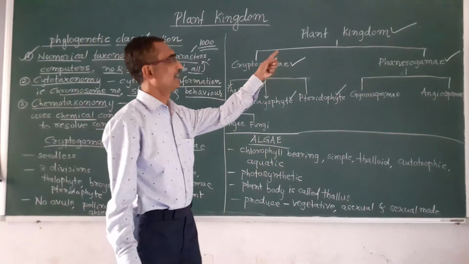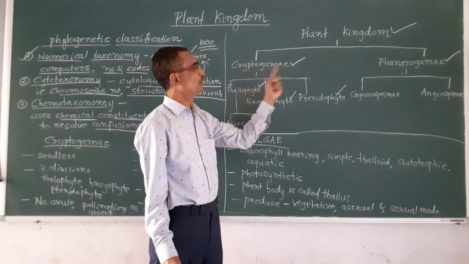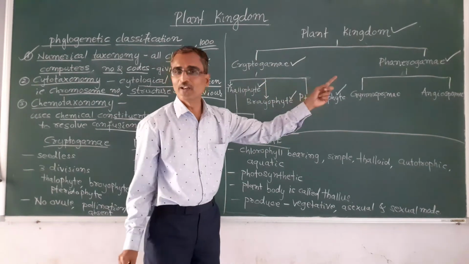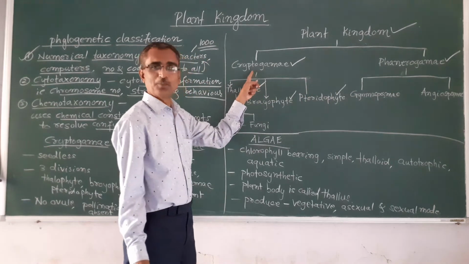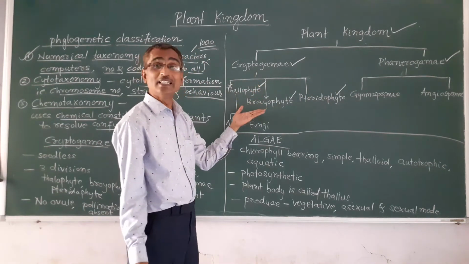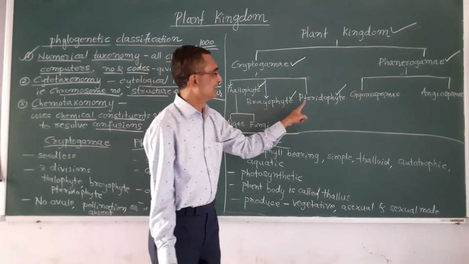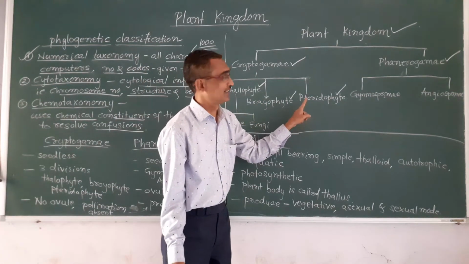So the plant kingdom is divided into 2 groups, cryptogamy and phanerogamy, and cryptogamy is further divided into 3 divisions. One is thallophyte, second is bryophyte, and third is pteridophyte.